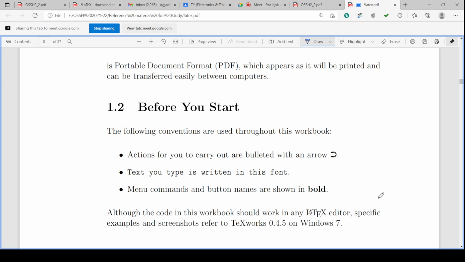It appears as it will be printed, and it can be transferred easily between computers. Once the PDF is prepared, you can transfer it from one computer to another computer, and its printable format is intact. It will not change, it will not get affected. Once you make the file a PDF, it will not change.